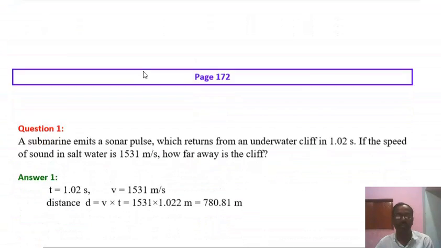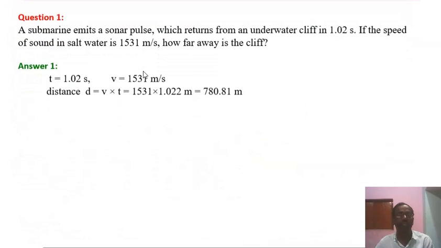Let's see the next question. A submarine emits a sonar pulse which returns from an underwater cliff in 1.02 seconds. If the speed of sound in salt water is 1531 meter per second, how far away is the cliff?